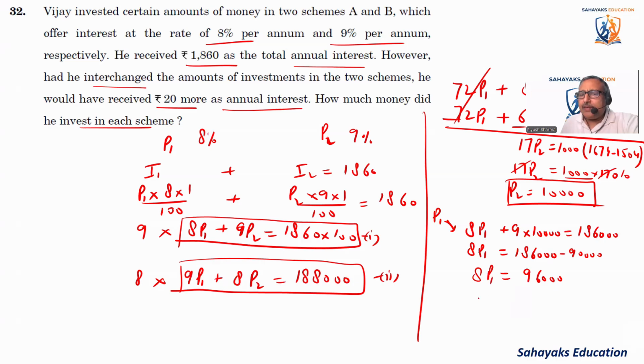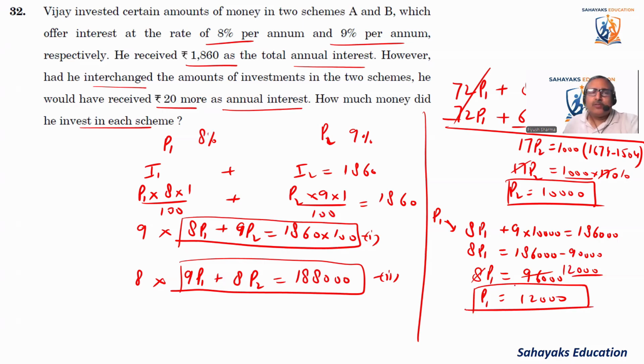So P1 comes out to be 96 divided by 8, that is 12,000. So 12,000 was invested at 8% and 10,000 was invested at 9%.